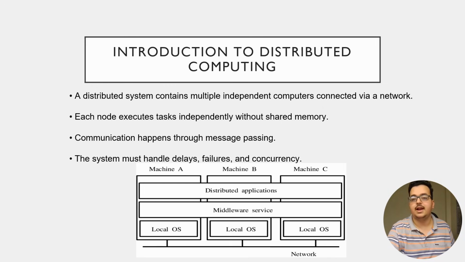First of all, we'll be understanding what a distributed computing system means. A distributed system is a system where multiple independent computers are connected through a network. Each computer works independently. They do not share memory. They communicate by sending messages to each other. There is no single master clock controlling everything. Because of this, a distributed system must handle network delays, failures, and multiple processes running at the same time. And this is where message ordering becomes very important.